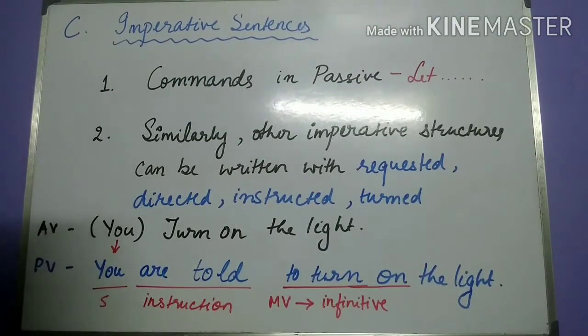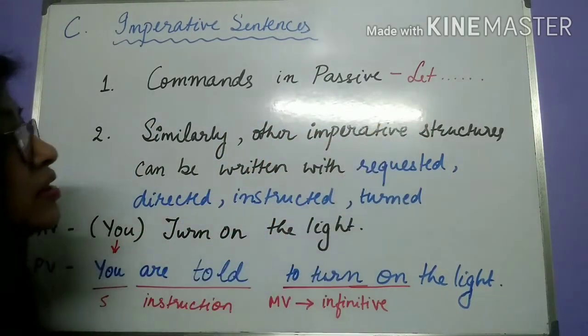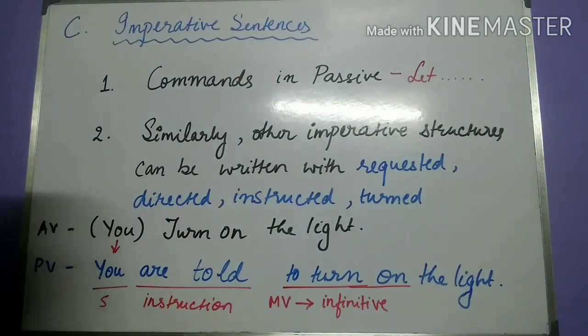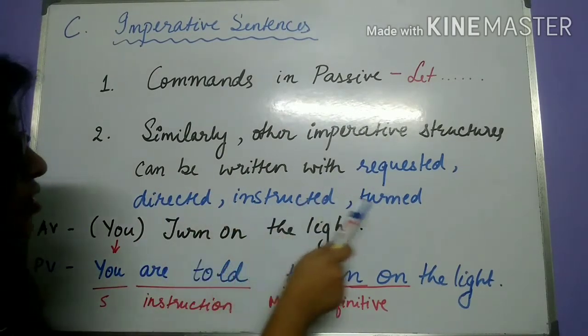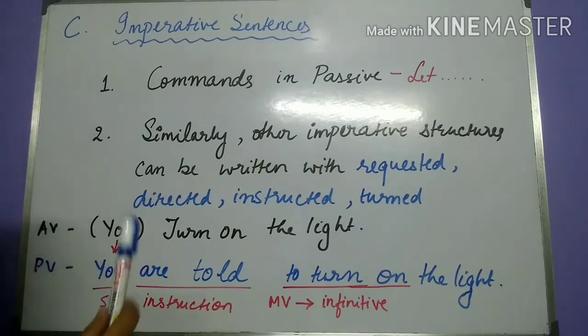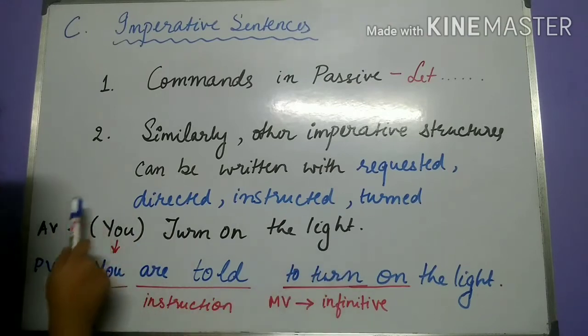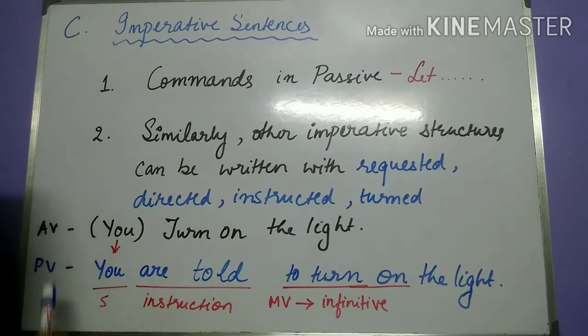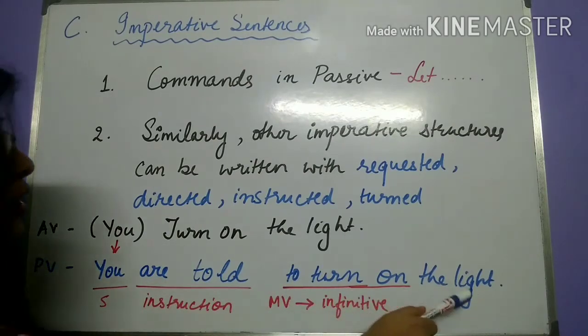So the first thing that we learn over here is that commands in passive sentences are started with the word let. Now other imperative structures can be written with requested, directed, instructed, told, and so on. I've written an example over here, the same example which I had given earlier. Turn on the light, in which the word you is implied. So if I want to make use of one of these words, the passive structure would look like, you are told to turn on the light.